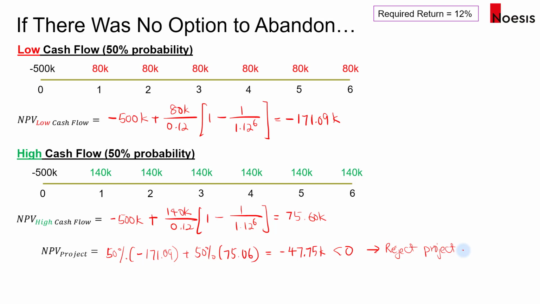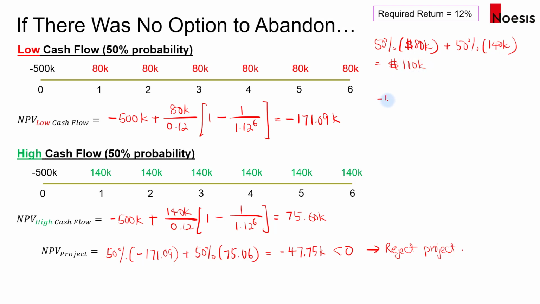Now, another way to do this question, okay, is to just take the expected cash flow for the two scenarios. That means we could have just taken 50% multiplied by 80,000, okay, under the low cash flow scenario, and 50% under the high cash flow scenario. So that will give us an expected cash flow of 110,000 each year.